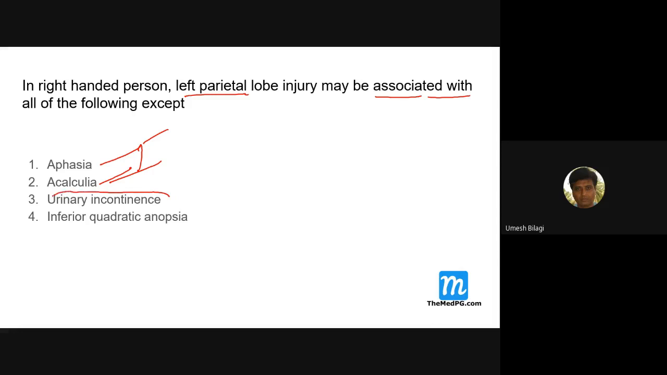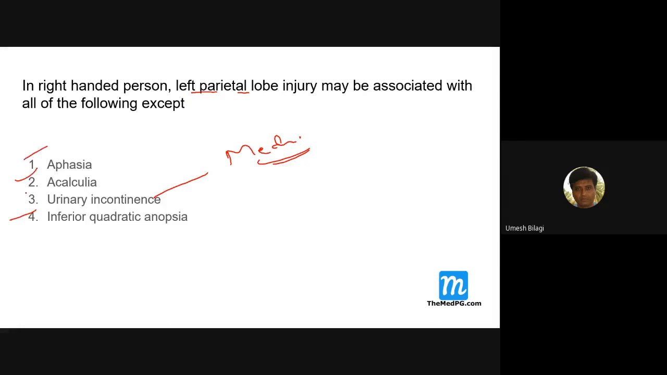Urinary incontinence. Where do you get urinary incontinence? It is on the medial part, the paracentral part. Actually, the medial paracentral part will have it, but for the left parietal lobe, these three things are fine, but this is actually the paracentral lobule. In fact, it should be bilateral, unilateral may not cause that. Fine.